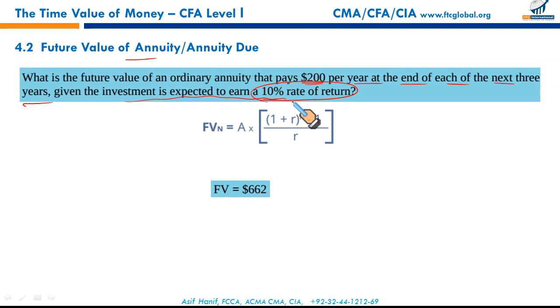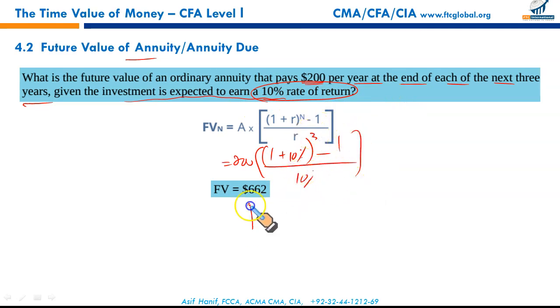First, we have this formula where you can simply plug in the recurring amount of $200. You plug in the rate of interest, 10%, raised to the power of, compounding is done yearly, so we don't need to change the rate, raised to the power of how many years? 3 years, minus 1, upon the rate. Now this will give you 662.